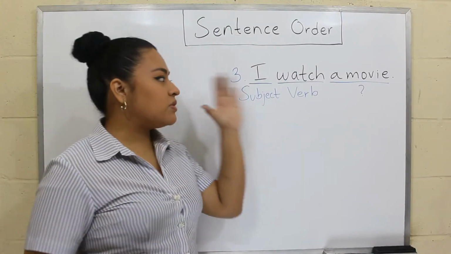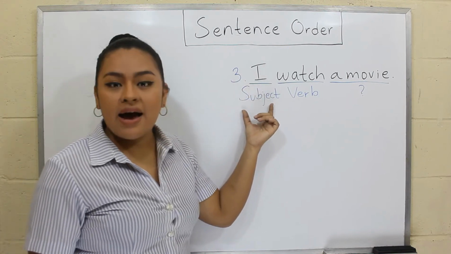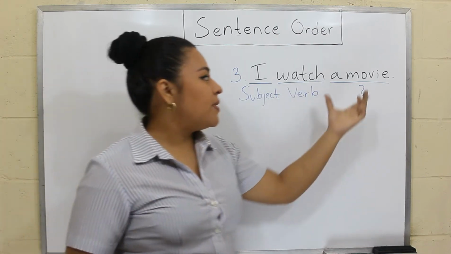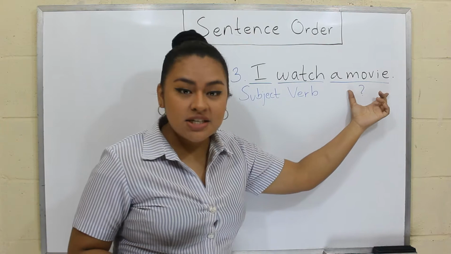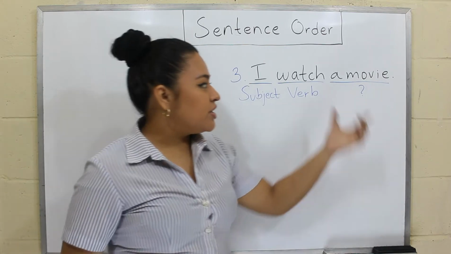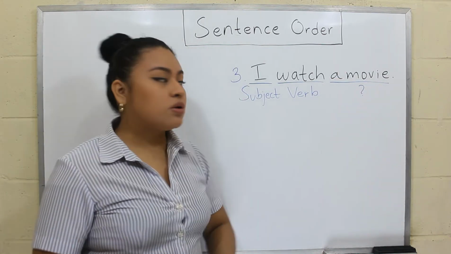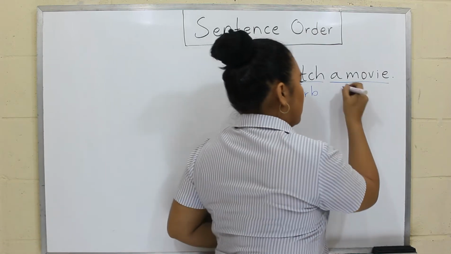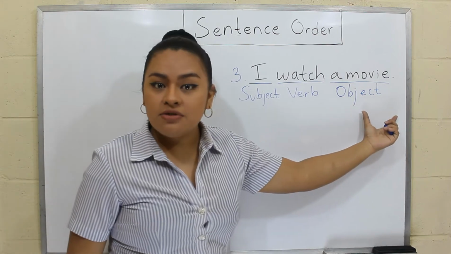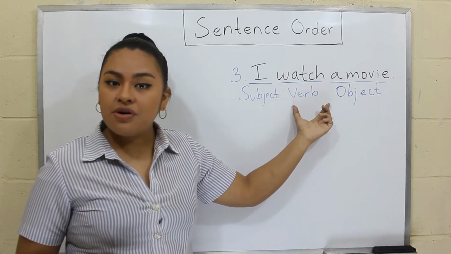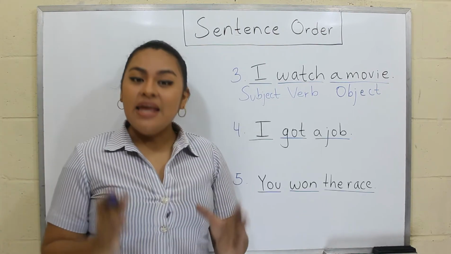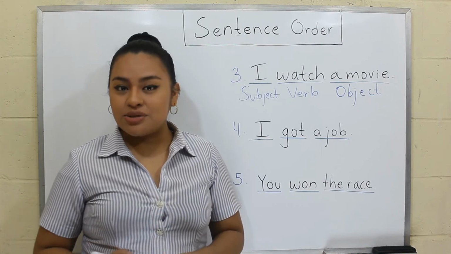Let's continue talking about the third example. We said that I was the subject and watch was the verb. But what happens with the phrase a movie? Does this phrase belong to the verb or the subject? No. Let me tell you that the function of this phrase is called the object. Object. And we use the object to give more information about the verb and the subject, or to transmit a complete idea. And here we have two more examples and we are going to analyze them.